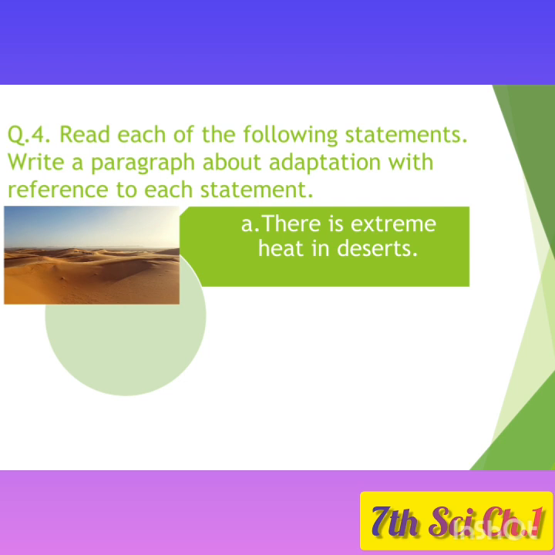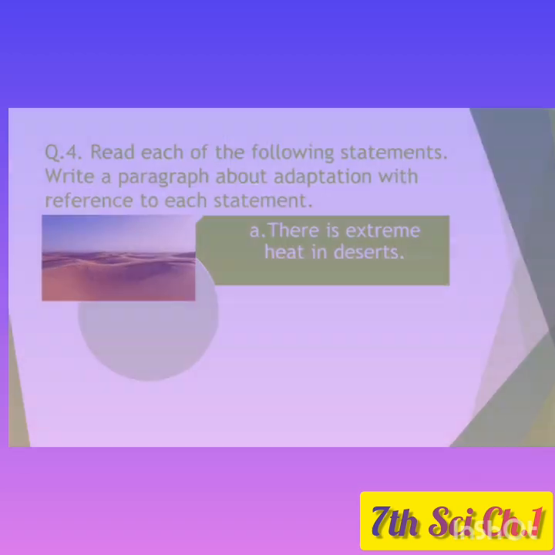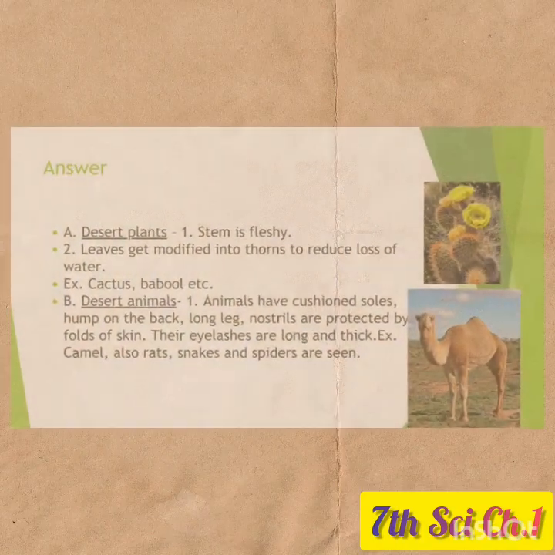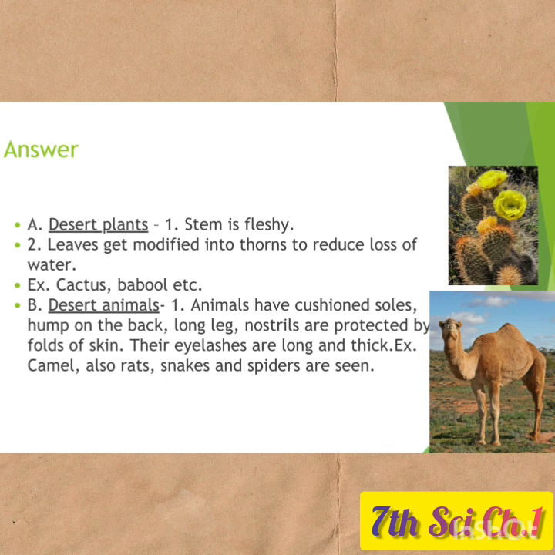In that first one is, there is extreme heat in deserts. Now let us see the answer of this statement. First one is desert plants. In that, adaptation is stem is fleshy and leaves get modified into thorns to reduce loss of water.